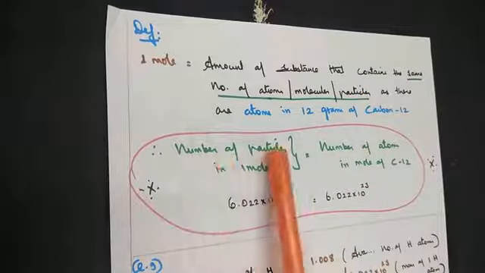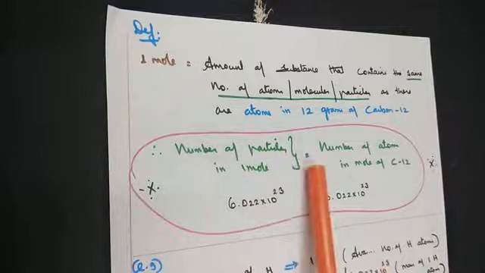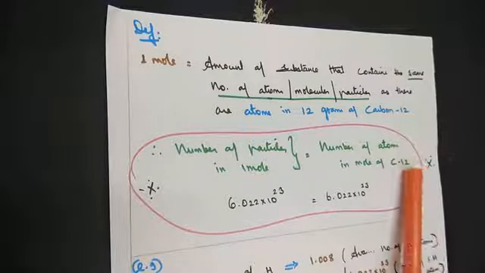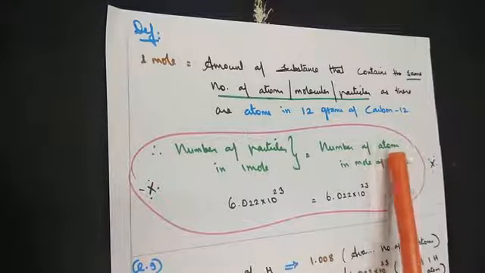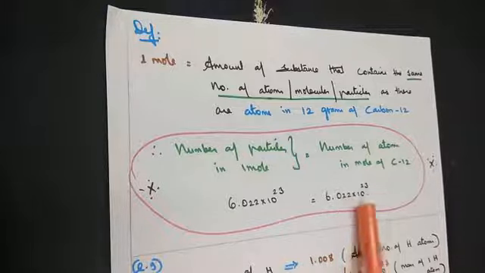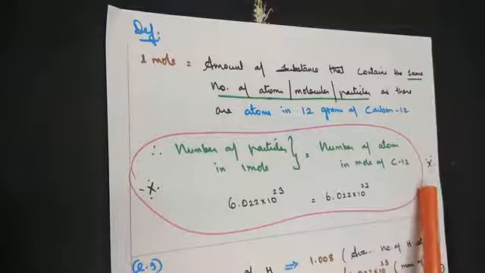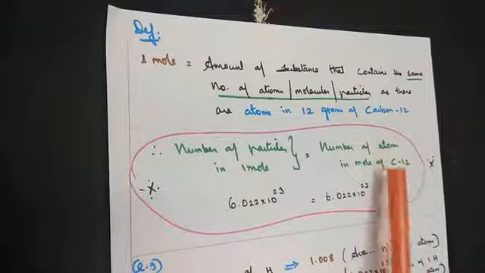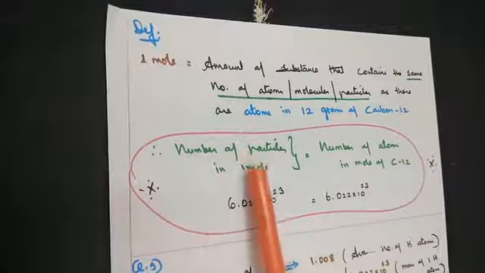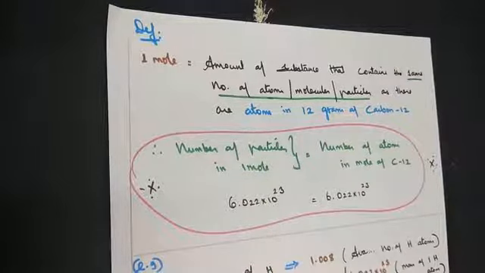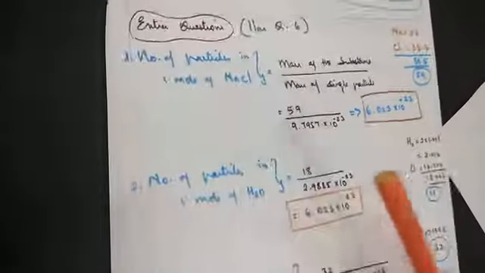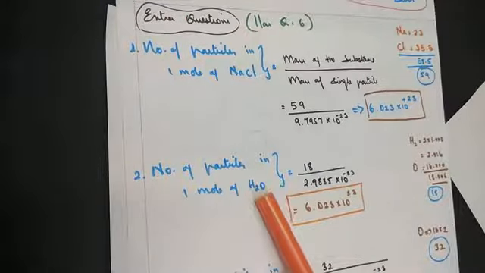Therefore, number of particles in 1 mole is equal to number of atoms in 1 mole of carbon 12. So the number of atoms in 1 mole of carbon 12 happens to be 6.022 into 10 to the power 23, Avogadro number. So the same amount is found, be it any substance, when you calculate the number of particles in 1 mole. And that's the page I showed you. In terms of sodium chloride when you calculate, in terms of water molecule when you calculate.